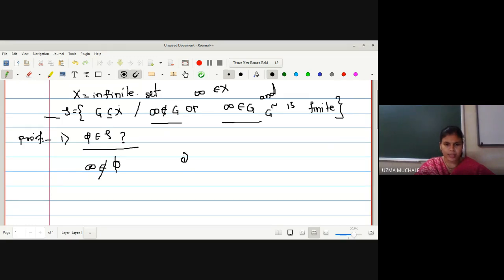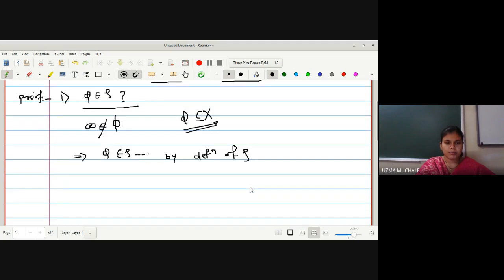No doubt here, phi is a subset of every set, right? Phi is a subset of every set, and infinity is not a member of phi, and hence by the definition of tau we can say that phi is a member of tau. Okay, in a very similar way we can go for the second property.